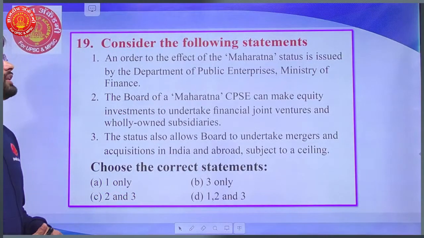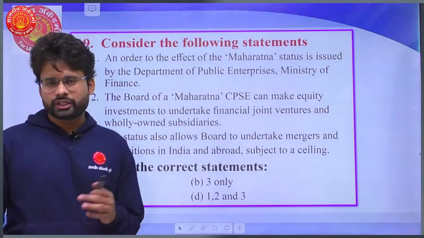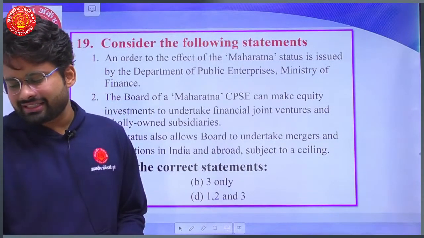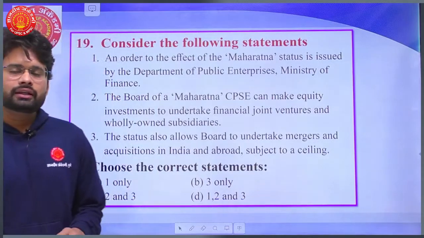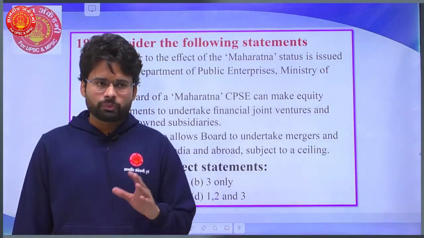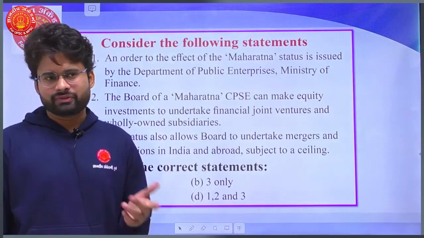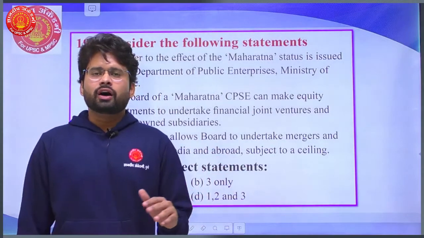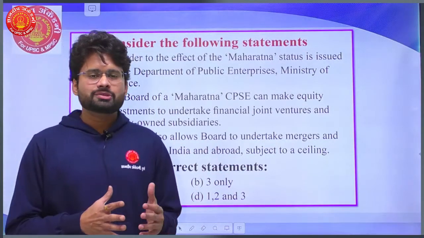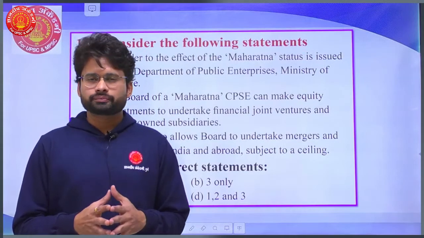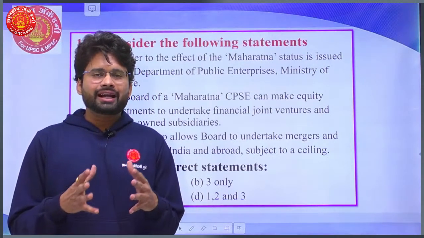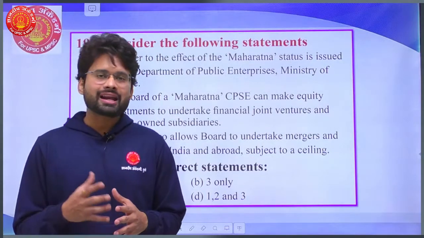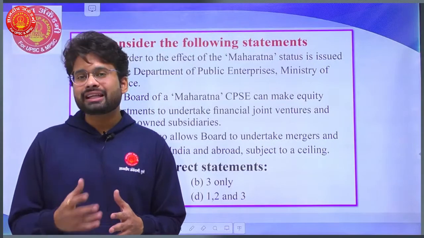Question 19, about the statement. Very important initiative again: the categories of the companies based on their performances, their scale and sizes. As you know, we have corporations and companies in the private sector as well as in government sectors, which are called PSUs, or public sector enterprises. These PSUs or PSEs are categorized by the government into three different categories: Maharatna, Navratna, Mini Ratna.